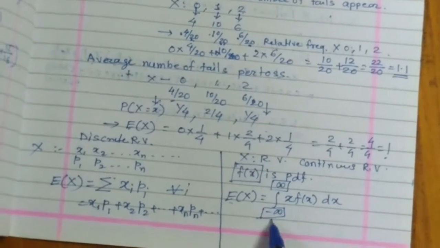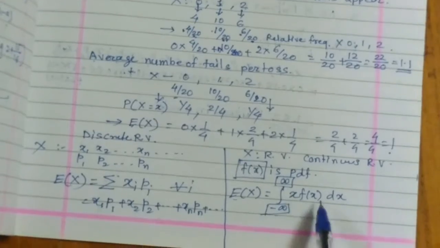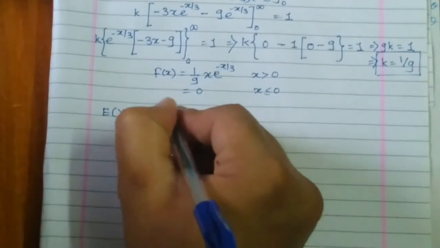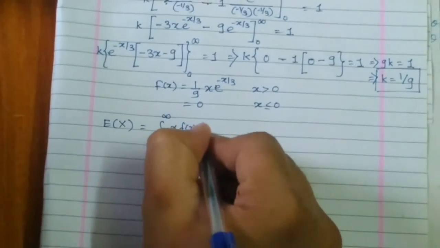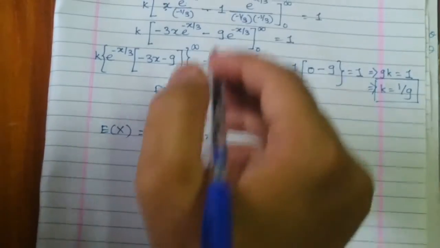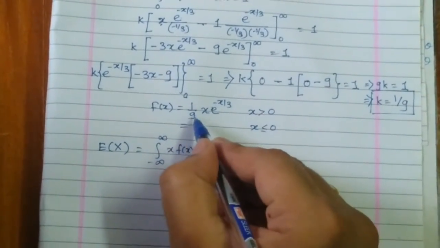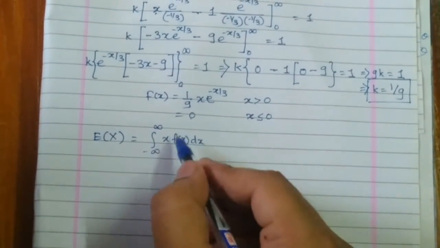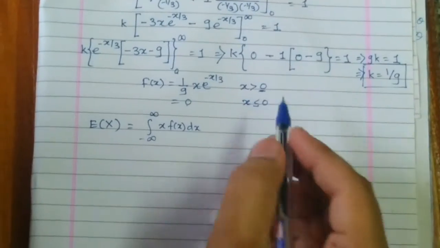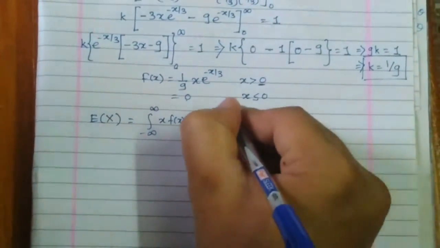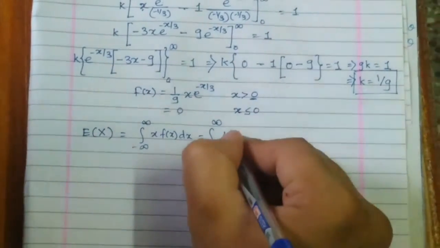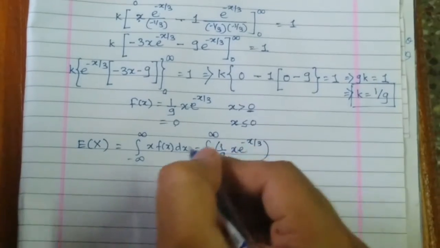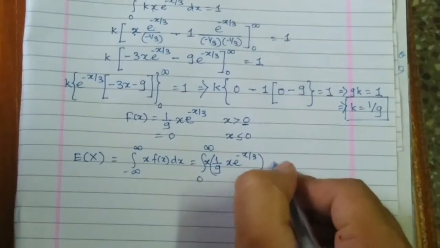E of x is equal to the integration from minus infinity to plus infinity of x into f of x dx. But again, for x greater than 0, the value of f of x is this, and for x equal to 0 and less than 0, the value becomes 0. So that's why I restrict the limit to 0. So, integration from 0 to infinity, f of x is now 1 upon 9 x into e raised to minus x by 3. This is my f of x into x dx.